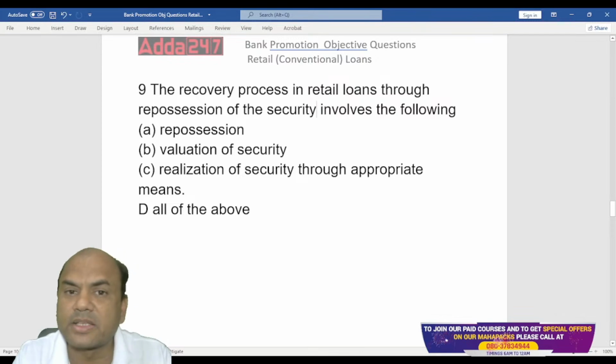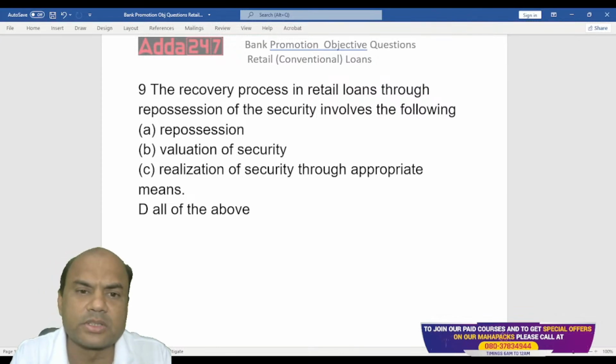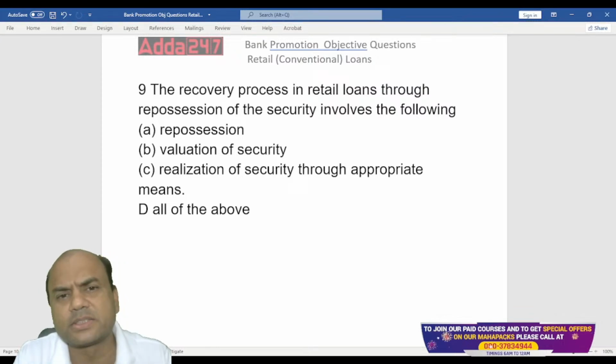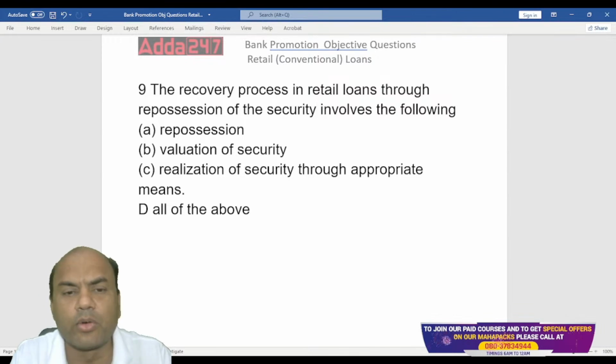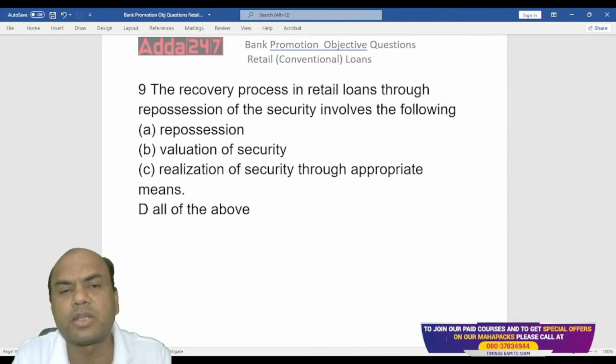So in the recovery process, when I am recovering my loan in retail assets, what will it include? Repossession means I'll take possession of that property. Suppose I have given a home loan to somebody and that person is not paying me back. Now EMIs are pending, NPA. So in that case, what will I do? I'll take the repossession, simple. Then I'll value that security. What is the price of that house right now? Then realization of security means I'll try to sell that house.